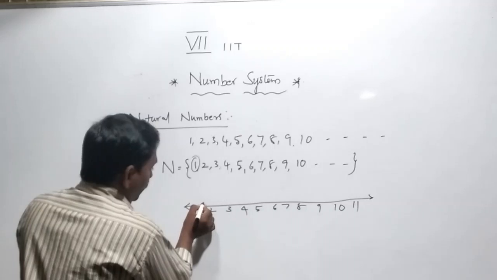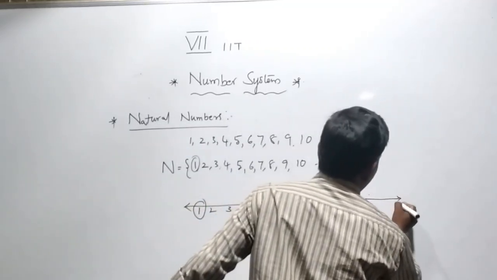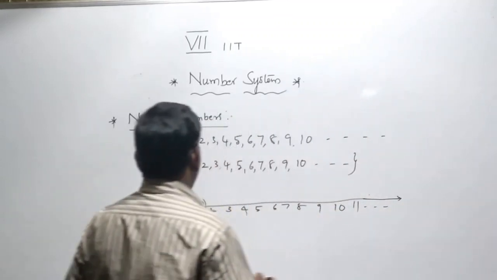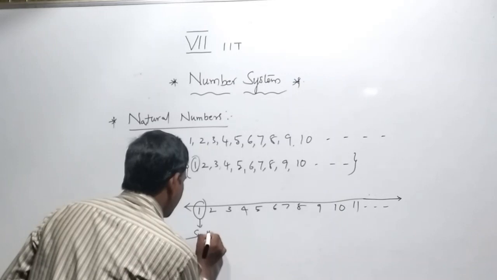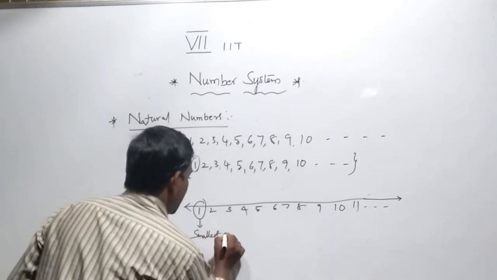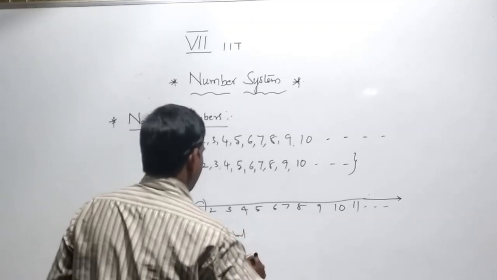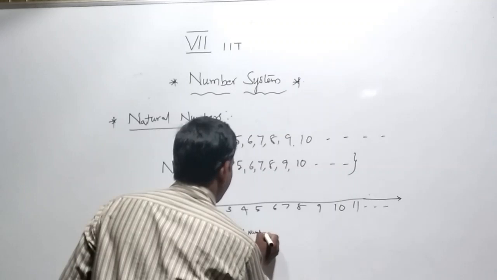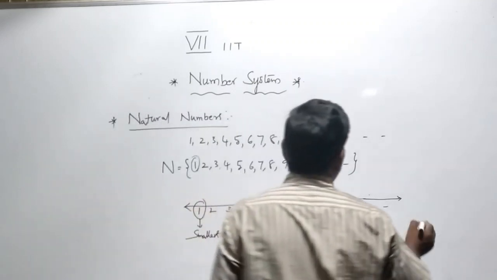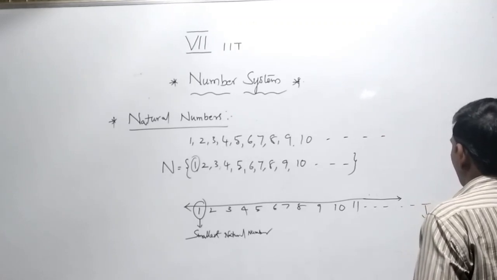Here 1 is the smallest natural number, and the largest number cannot be determined.